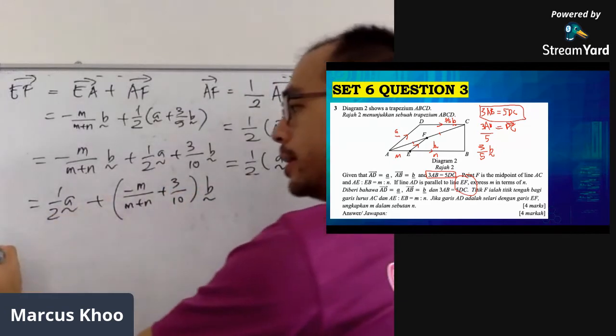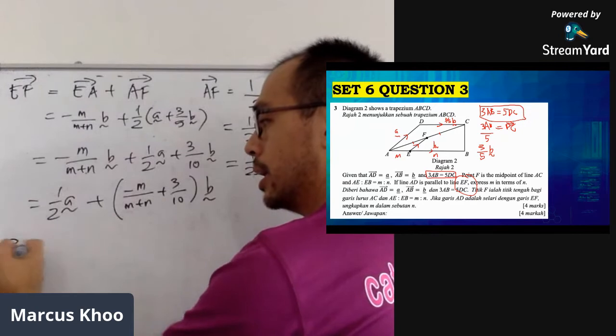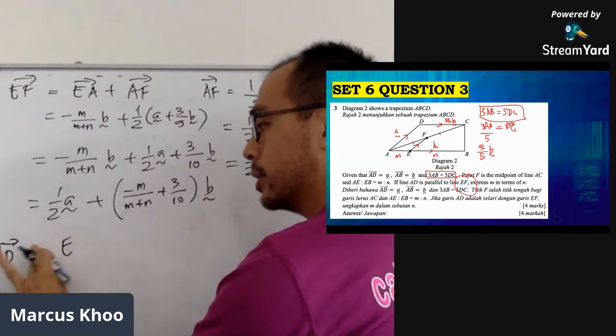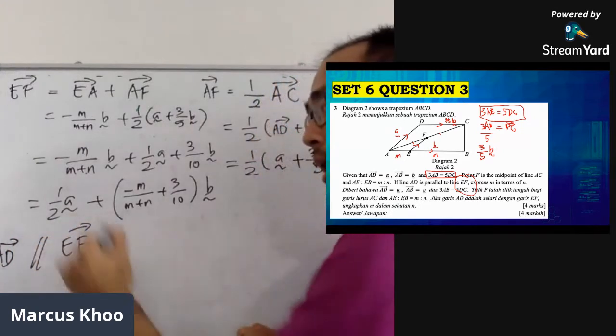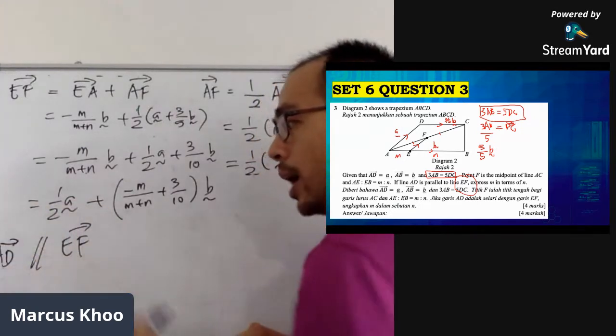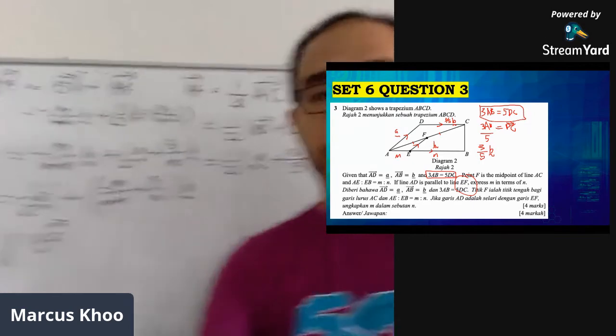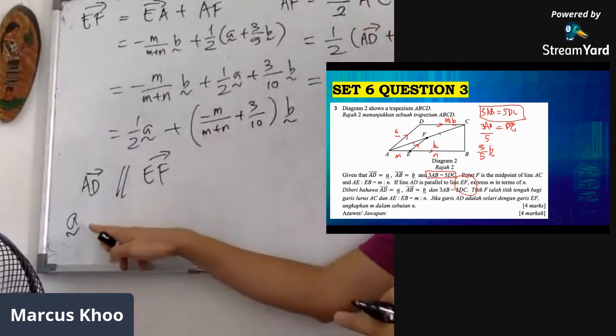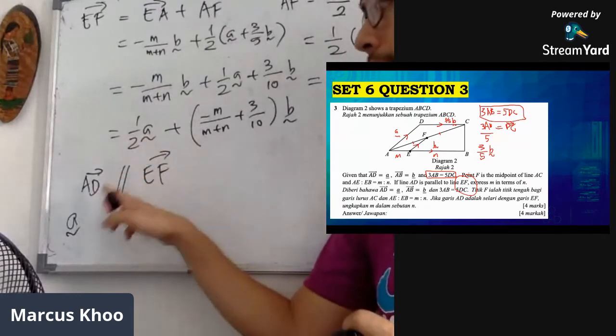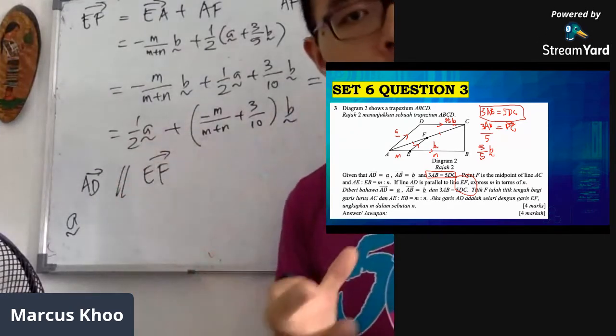But now we find that vector AB is parallel to vector EF, and AD is only vector A, one thing only. Now notice that AD has no B component in it.